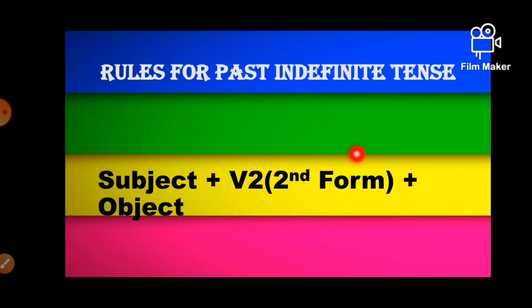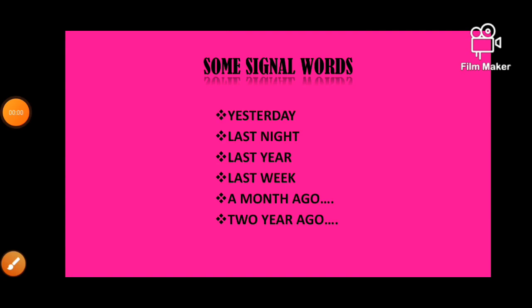So, subject plus V2 plus object is the structure of past indefinite tense. Some signal words that we use with the verb in past indefinite tense for time are, for example, yesterday, last night, last year, last week, a month ago, 2 years ago.